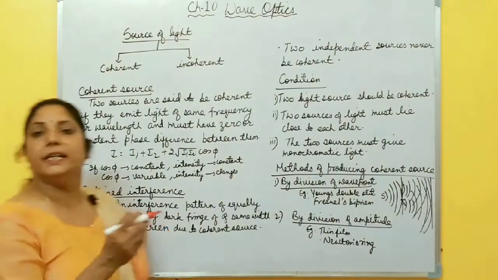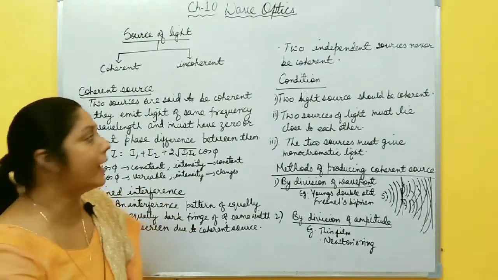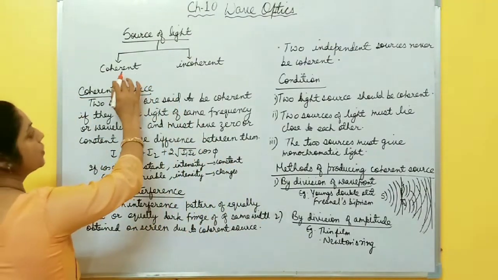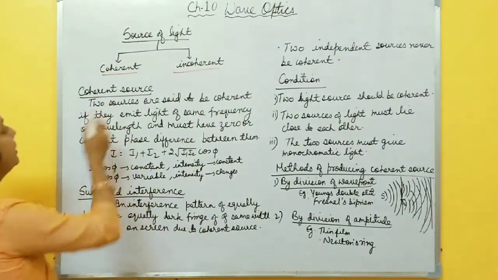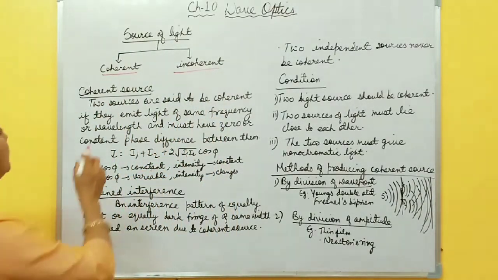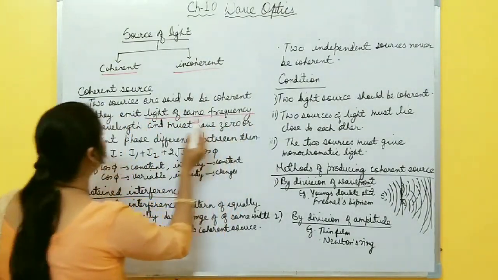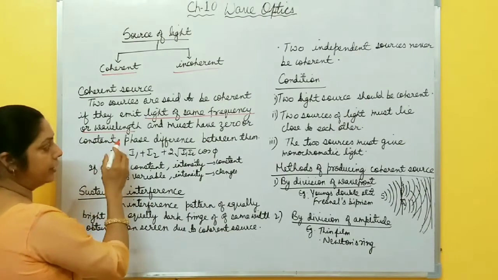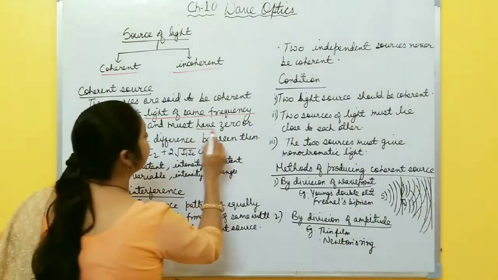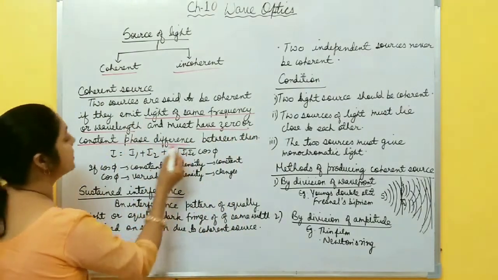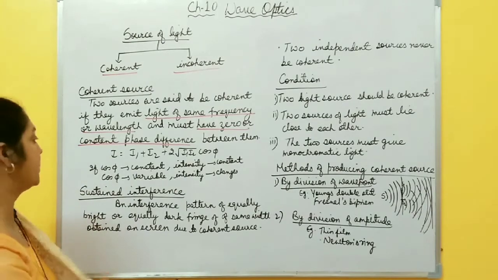Now, to produce an interference pattern on the screen, what type of source is required? Actually, there are two types of sources. One is coherent source, another one is incoherent source. What do you mean by coherent source? Two sources are said to be coherent if they emit light of the same frequency or wavelength. They must have the same frequency and wavelength, and also have zero or constant phase difference between them. Then that type of source is called a coherent source.